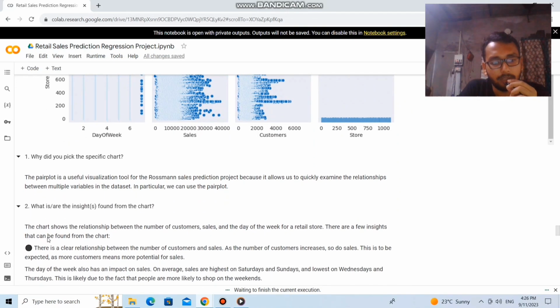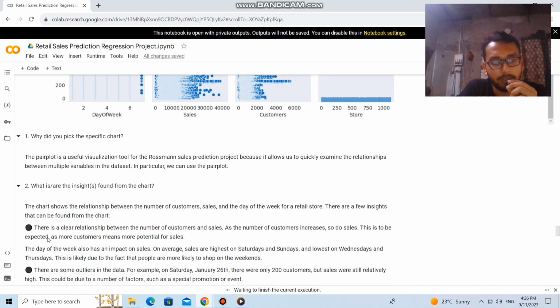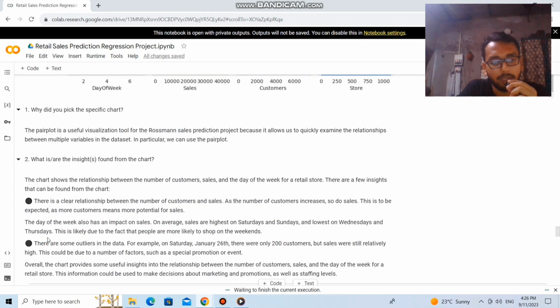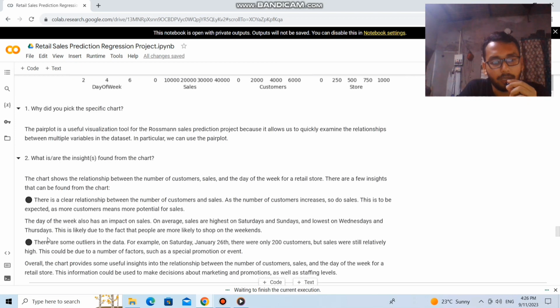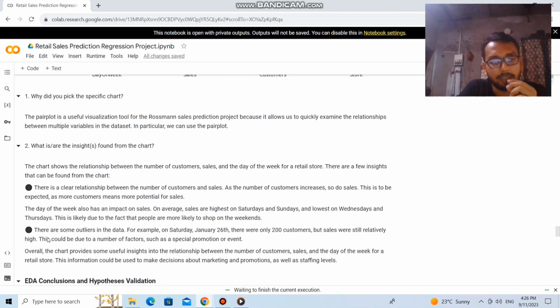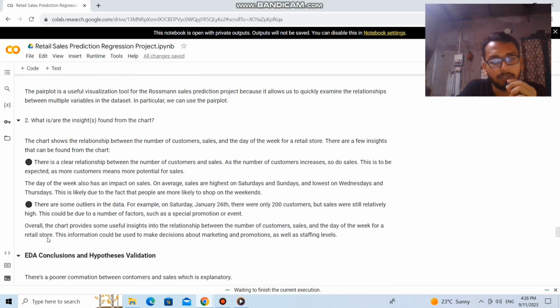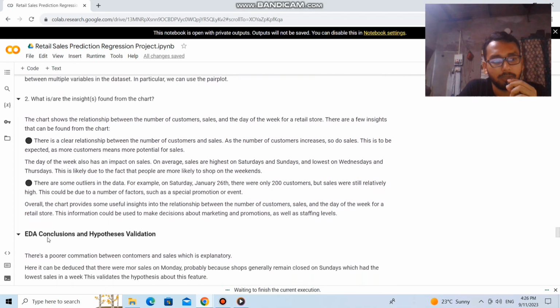So this chart shows the relationship between the number of customers, sales and the day of the week for a retail store. There are a few insights that can be found from the chart. There is a clear relationship between number of customers and sales. As the number of customers increases, so do sales. This is to be expected, as more customers means more potential for sales.